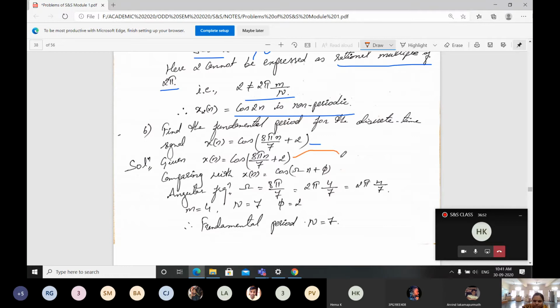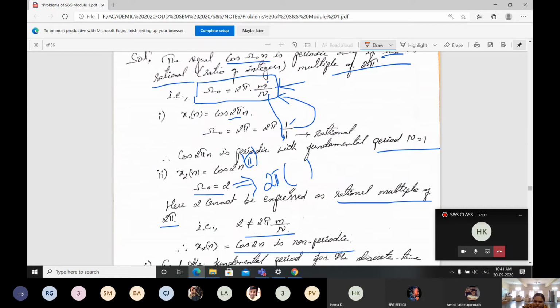The given signal is cos of 8 pi n divided by 7 plus 2. If I compare this with the standard equation, cos of omega naught n, or you can write omega, anything, omega naught n plus pi. The angular frequency omega is taken as 8 pi by 7.